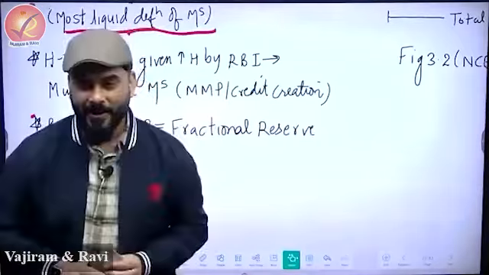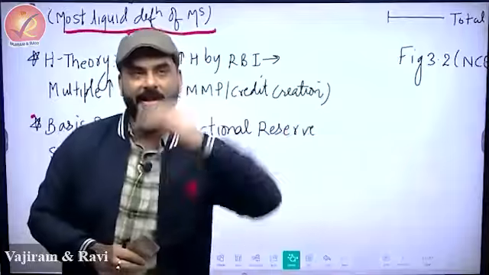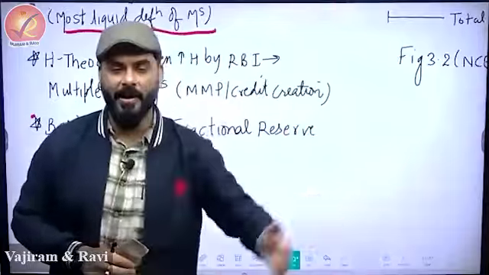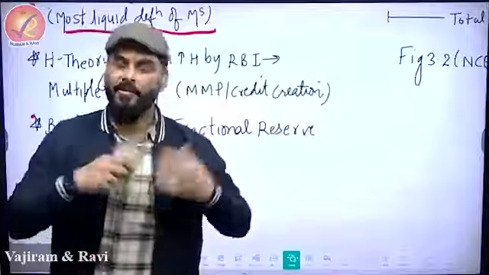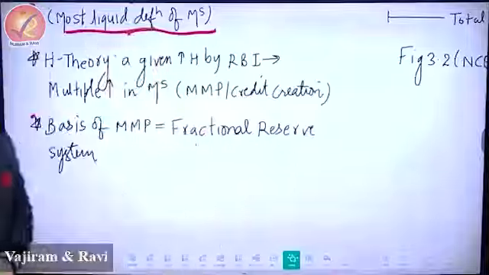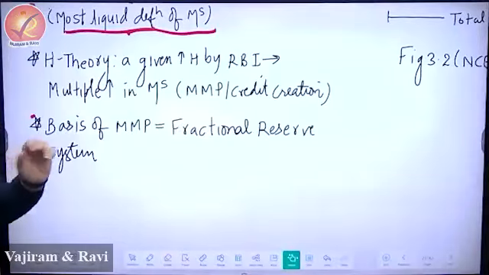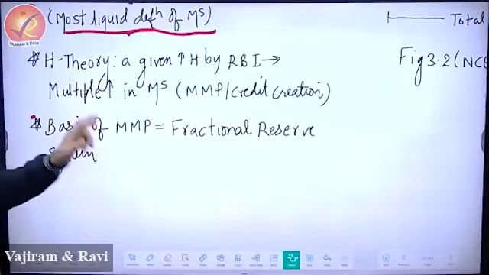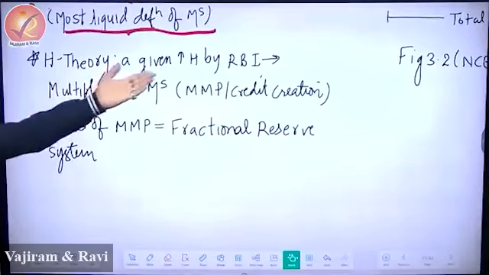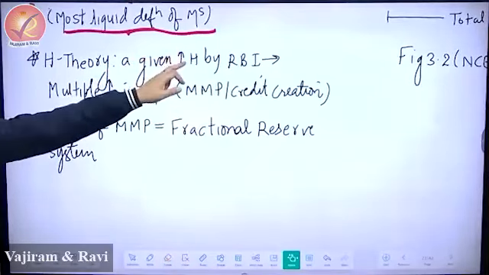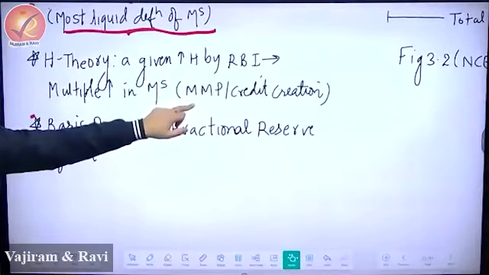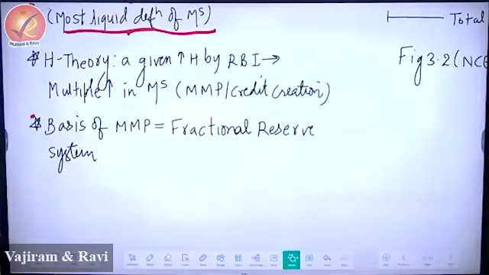That's H theory. So whenever you increase H, what is the increase in overall money supply? If the entire money goes into the hands of the public, no increase in money supply will happen. H will remain H. So H theory tells you if H increases, does it multiply itself? And if yes, by what factor?